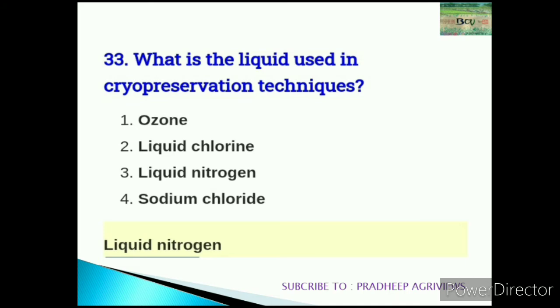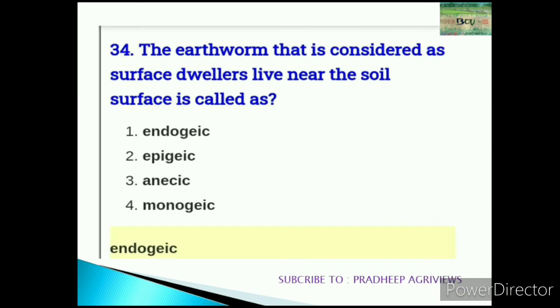33. What is the liquid used in cryopreservation? That is liquid nitrogen for the cryopreservation technique. 34. The earthworm that is considered a surface dweller, living near the soil surface, is called endogenic.